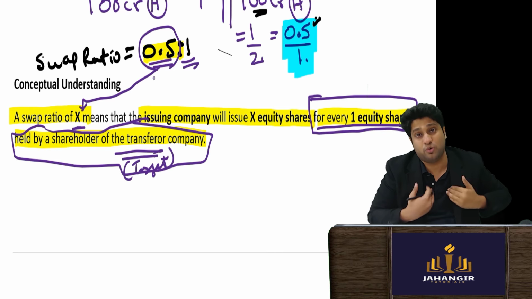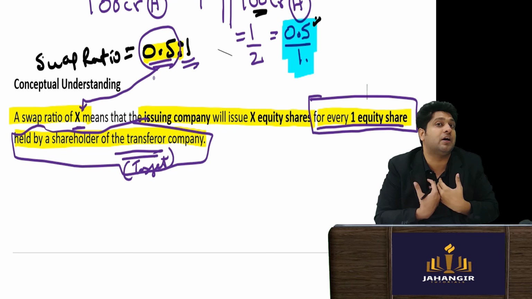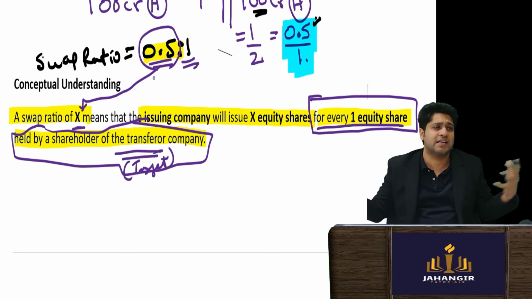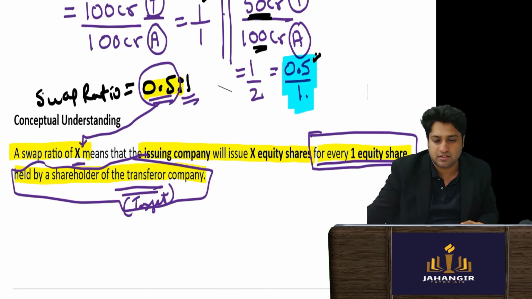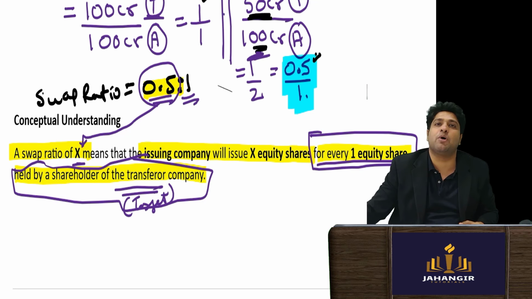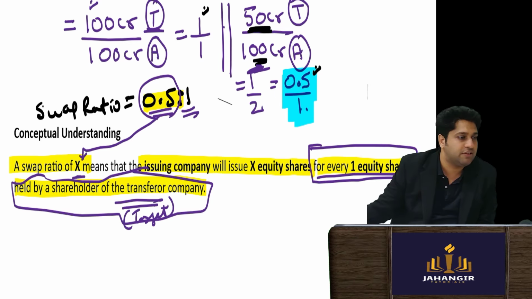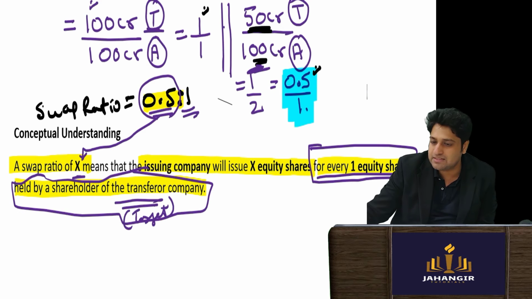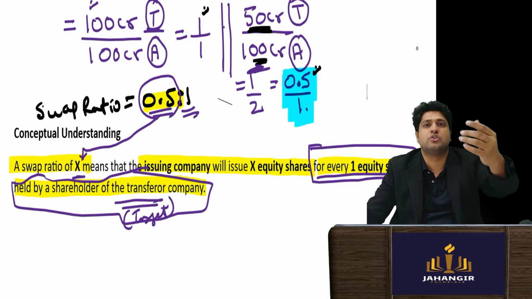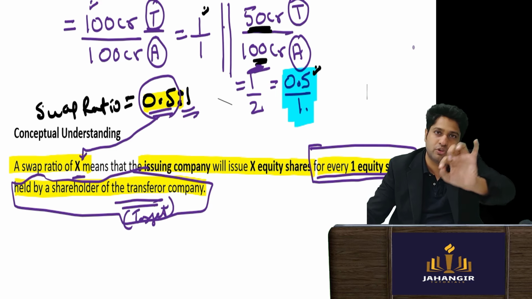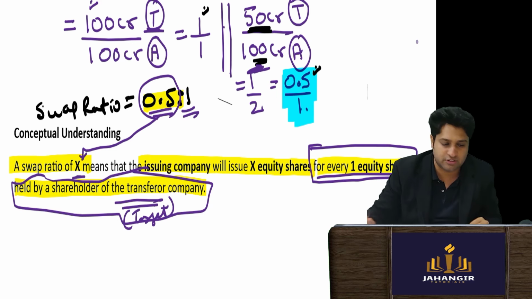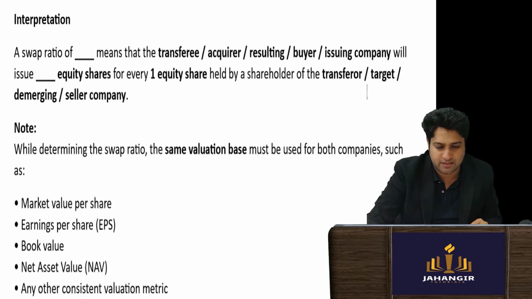Why? Because you had one share there. Now the acquirer company, the issuing company, is bigger in size. So obviously, since it is bigger in size, we will issue a smaller number of shares to you. One share you were holding, so here you will get 0.5 shares. So this line you will learn. I'll explain it as we come forward.